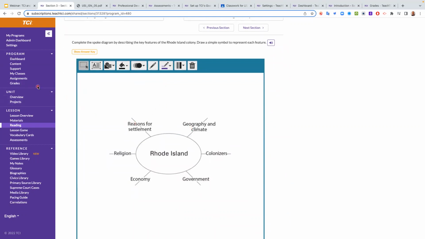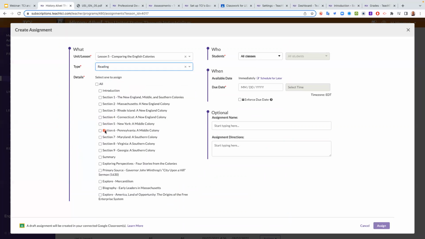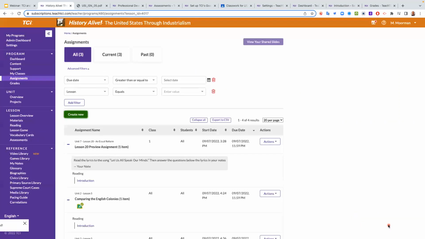So one more time, because I can do this super fast. Assignments, right? Create new. Lesson 5. Reading. And that's what we're assigning here, is the notebook, basically. Otherwise, what do you just assign in the reading, right? Assigning, let's do lesson 3 or section 3, excuse me. Today, assign, okay? And so when you go into grade, that is what you're grading.